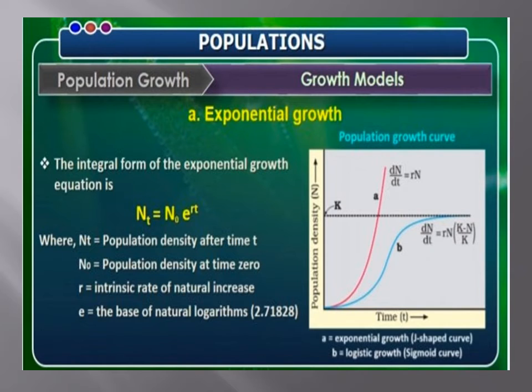The integral form of the exponential growth equation is N(t) = N0 e^(rt), where N(t) is the population density at time t, N0 is the population density at time 0, r is the intrinsic rate of natural increase, and e is the base of natural logarithm, that is 2.71828.